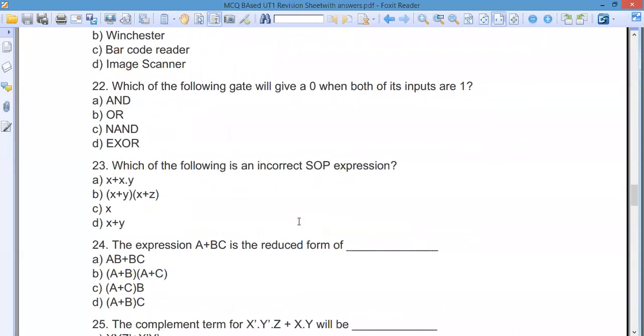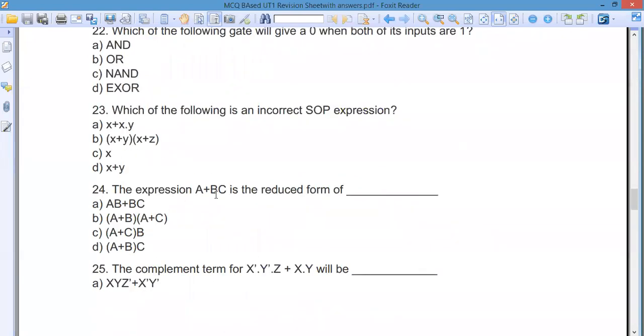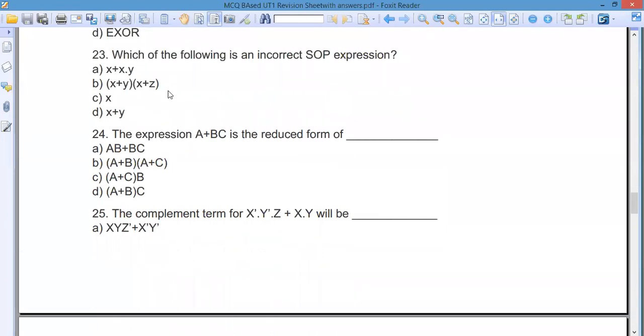SOP expressions, you don't need to study that much. The reduction, you can go for this one, but it is not required. The incorrect SOP expression. SOP is sum of products. So which one do you think is the sum of the products in this case? Which one is not a sum of products? I think it's very clear if B is there. But you don't need to pay too much attention to the SOP part, it's a very simple one.